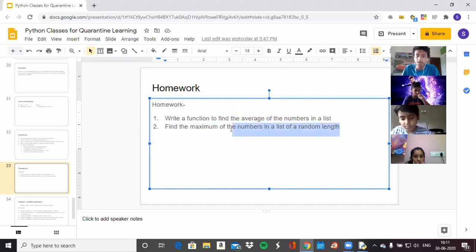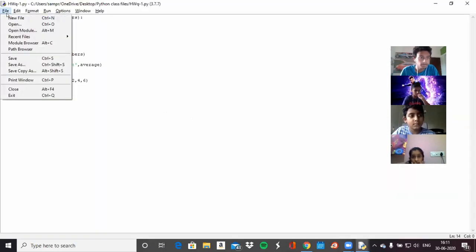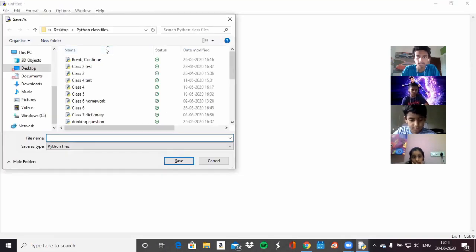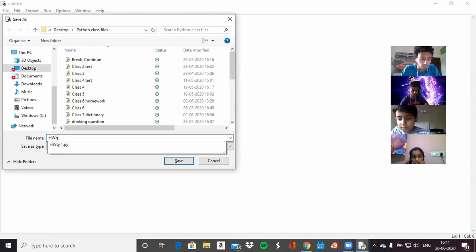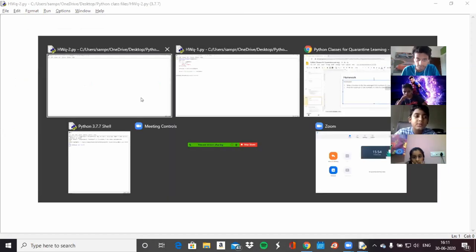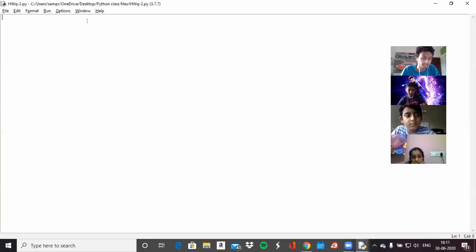So what is the next question? Find the maximum of the numbers in a list of a random length. We can start by first making a new file. Let's call this homework question 2. Let's make a function called maximum number finder or maximum finder. DEF maximum underscore finder, making a function.